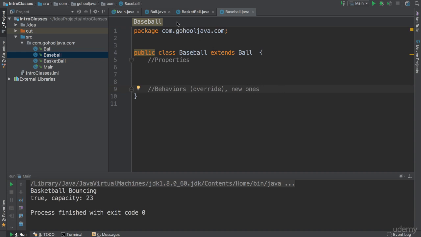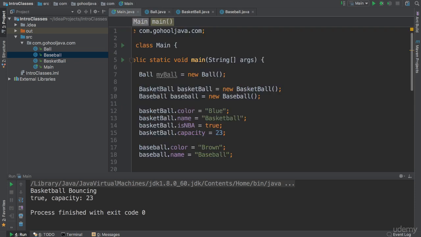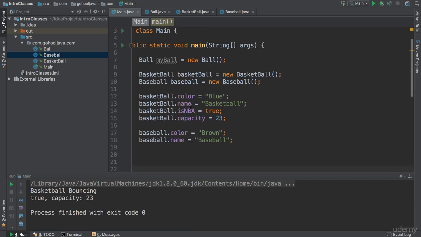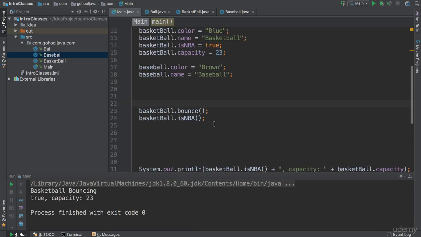Okay, and once you do that, go back again to our main class, instantiate, in this case a baseball, instantiate a new baseball object and add a few properties there and go ahead and display them just like what we did here.